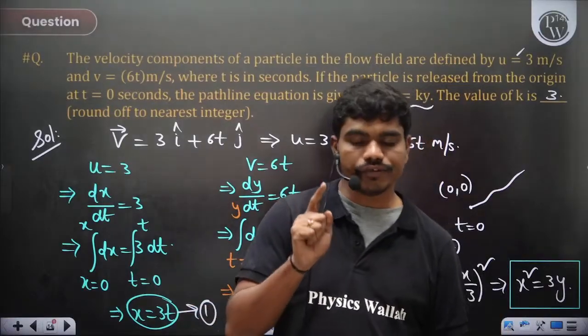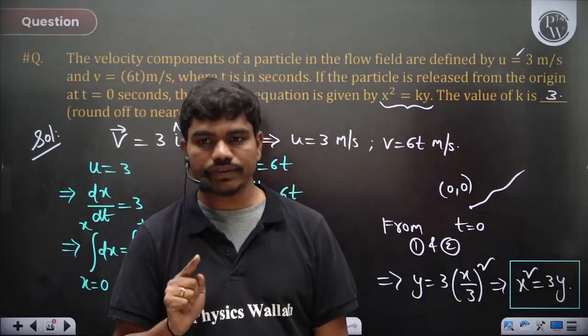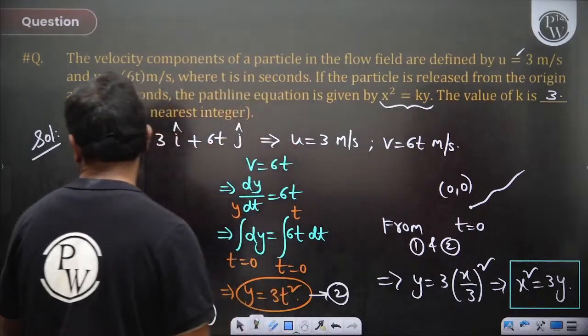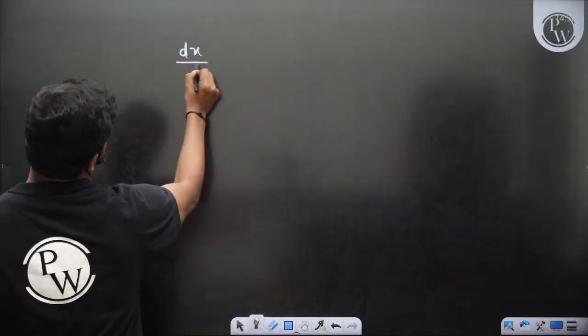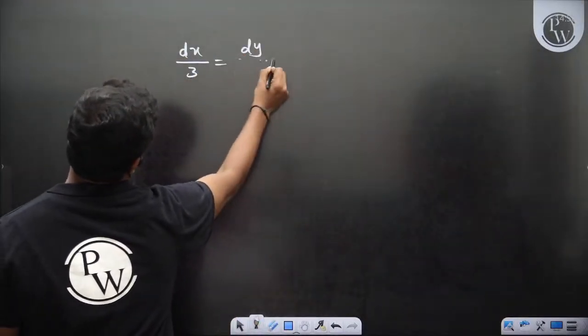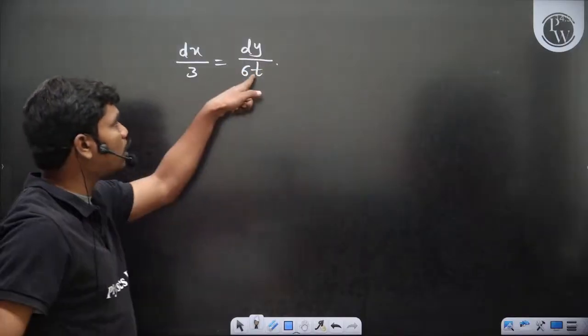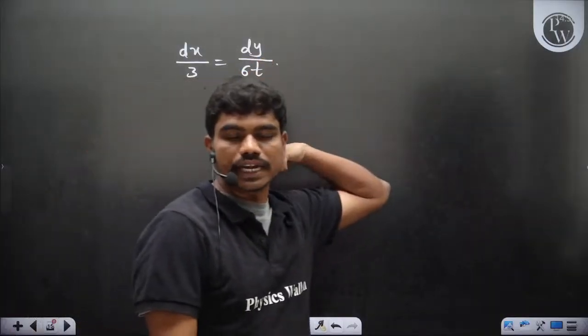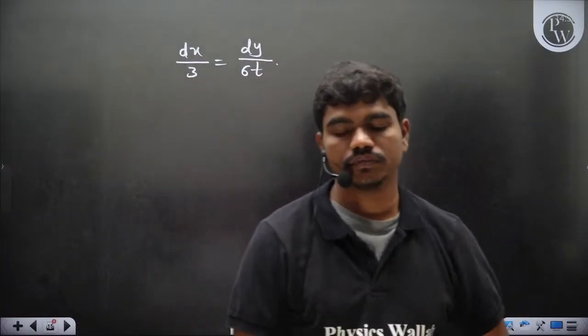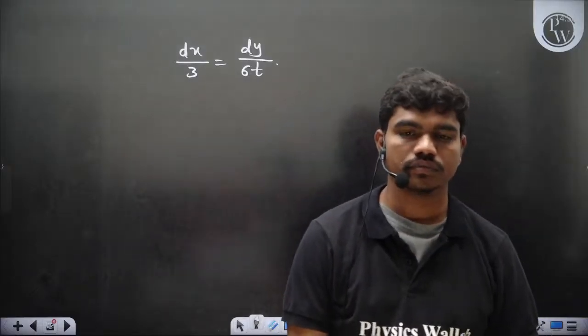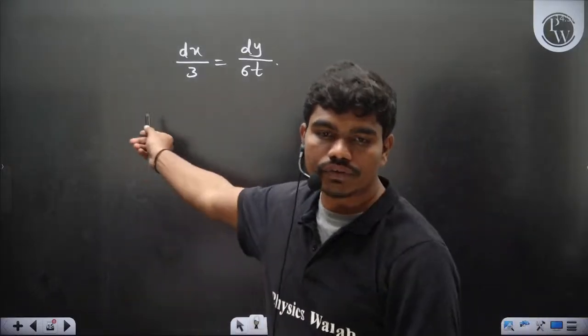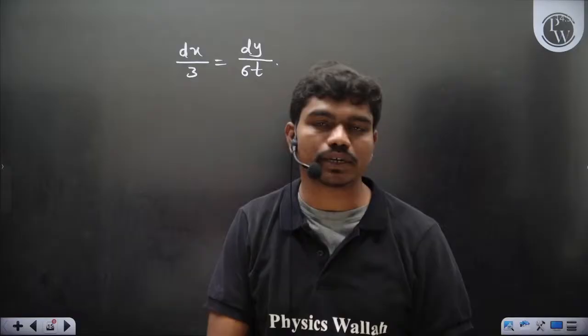Now if you apply dx by u equal to dy by v, what is the mistake? I'll tell you. Look, if you write dx by u is equal to dy by v, you have involvement of time here, but do you have any derivative with respect to time?